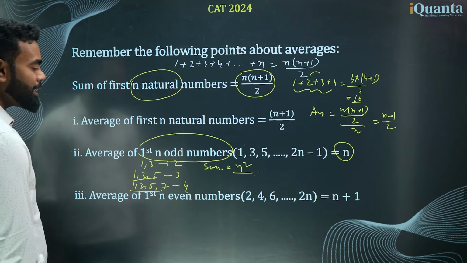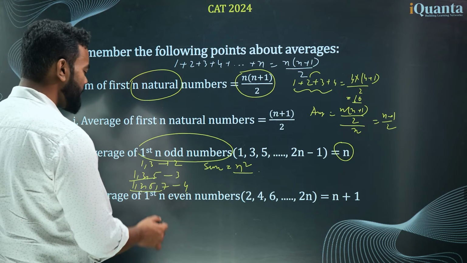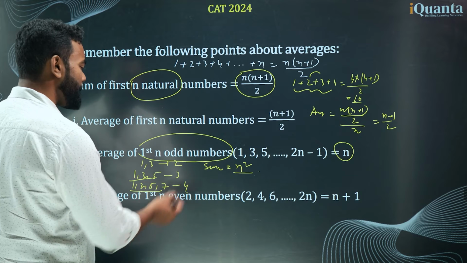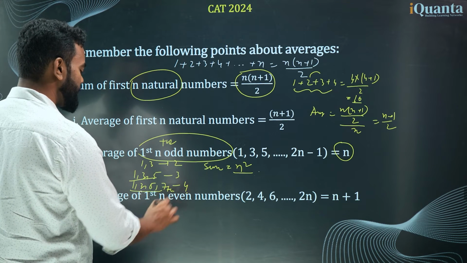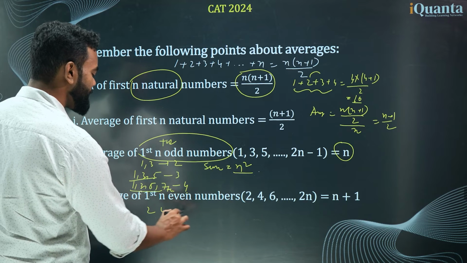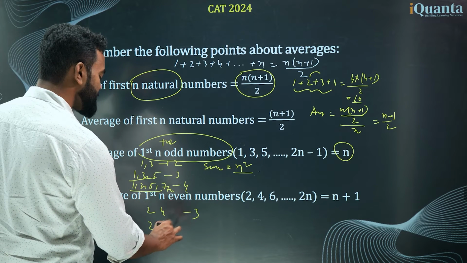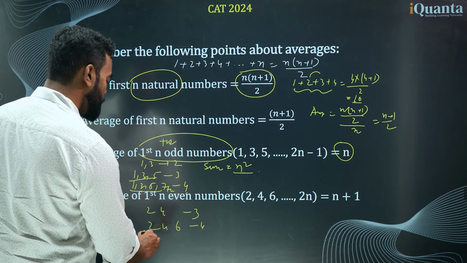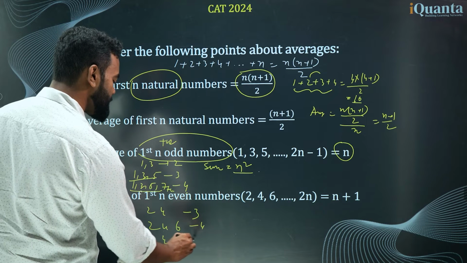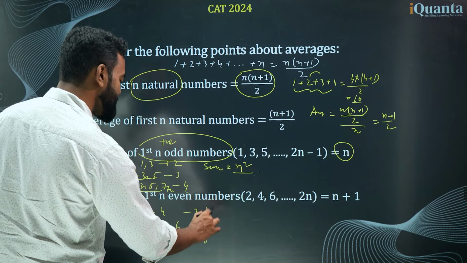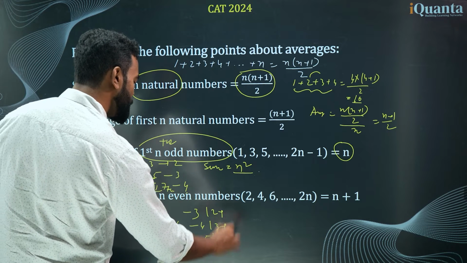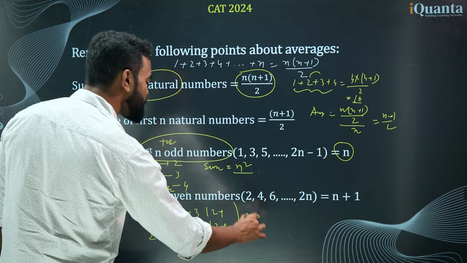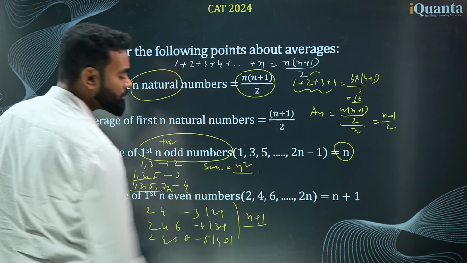Now average of first n even numbers. First n positive even numbers, let's say. So it is 2 and 4. What is the average? 3. 2, 4, 6. What is the average? 4. 2, 4, 6, 8. What is the average? 5. So can you see this is 2 plus 1, this is 3 plus 1, this is 4 plus 1. So what is it? Number of terms plus 1 is the average.